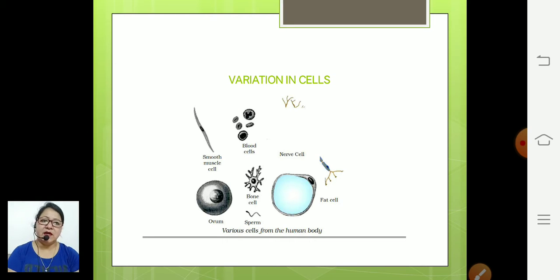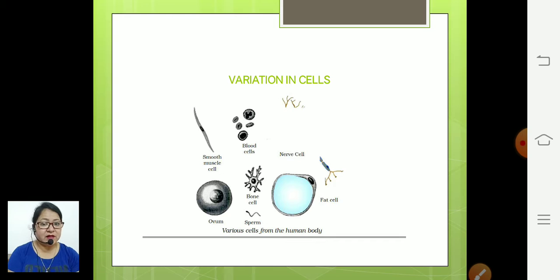Now, if we observe the cells, we will find that there is a lot of variation among the cells. Variation may be in size, in shape, and in color. For example, first we will take the size. Bacterial cells are very small in size. If we consider the human being, the cells are very small in size. We cannot observe them with naked eyes.